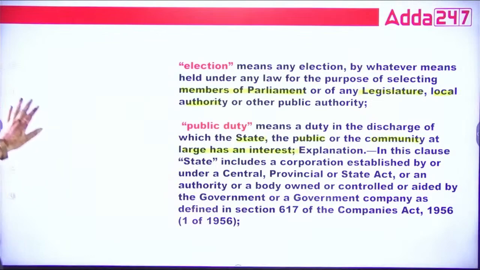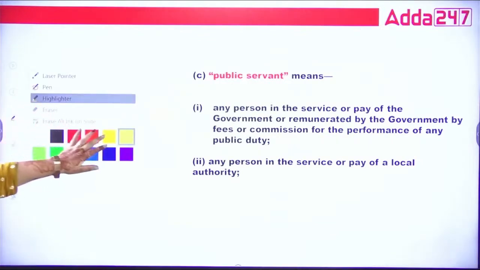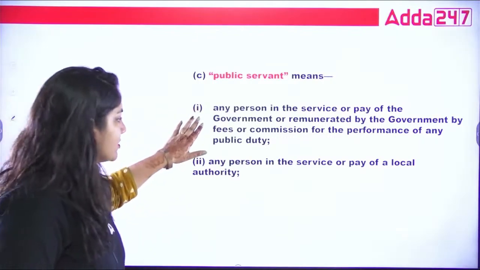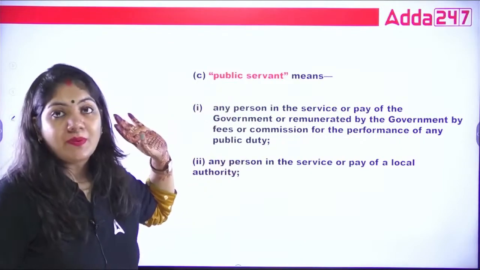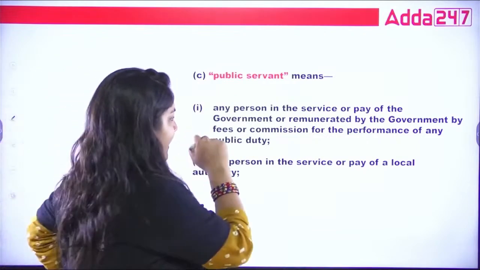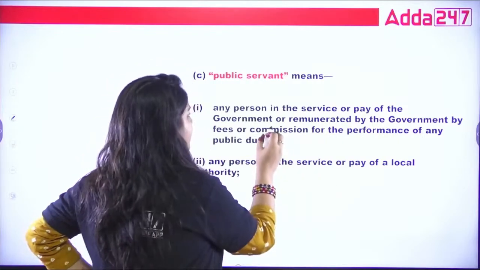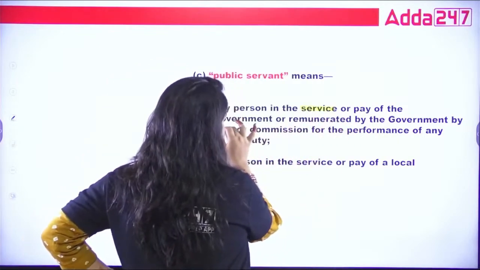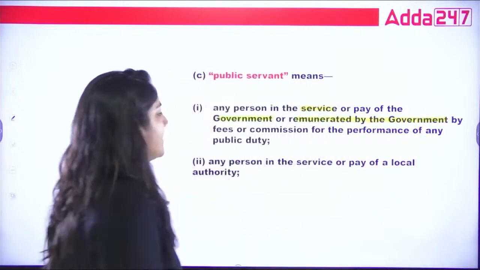Now, what is a public servant? That is the most important. Okay class, what is a public servant? One by one I will highlight, because the definition contains 12 points, so 12 points come under the definition of public servant. One by one we will read. What is a public servant? Any person in the service and pay of the government and remunerated by it. It means service under the government, remunerated by the government. That is the first point.